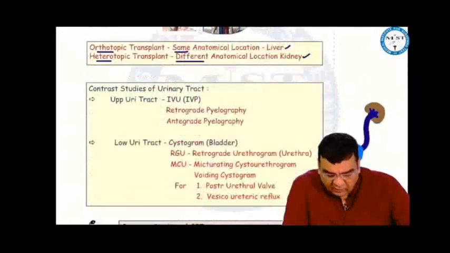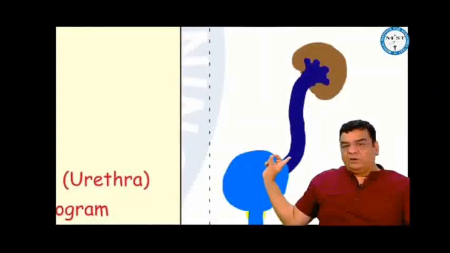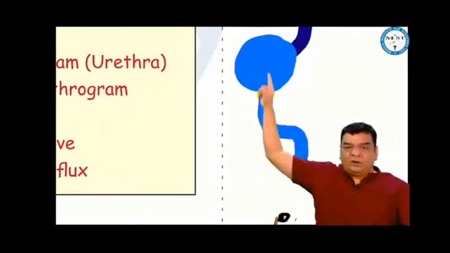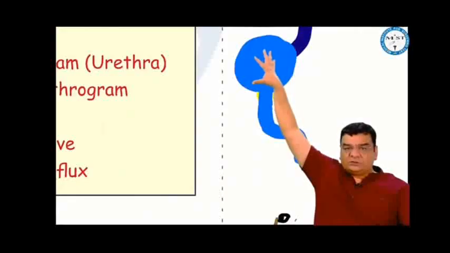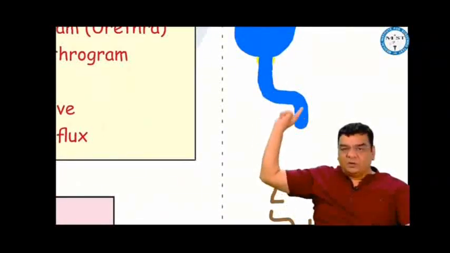Various contrast studies we can do for the upper urinary tract, like the kidney and the ureter: IVP, IVU, we can do a retrograde pyelography, or an antegrade pyelography. For the lower urinary tract, that is bladder and urethra. For bladder, we just push the contrast into the bladder and take the X-ray, cystogram, cystography. For urethra, we push the contrast from below, and the contrast travels in a retrograde manner like this. So this is a retrograde urethrogram.